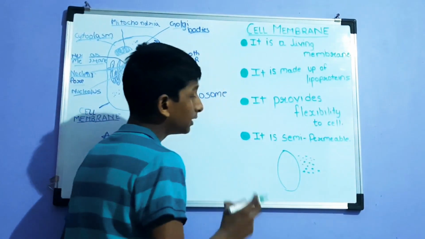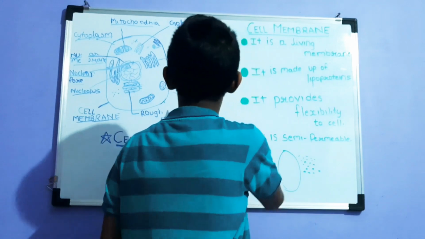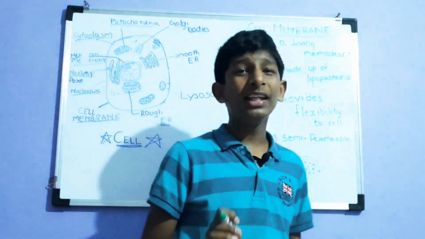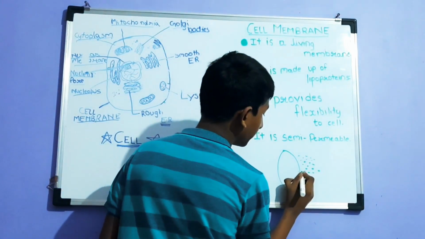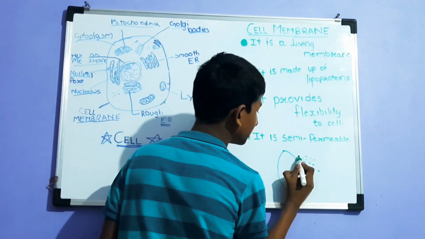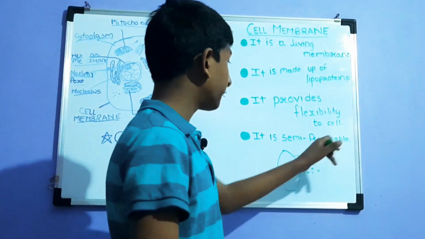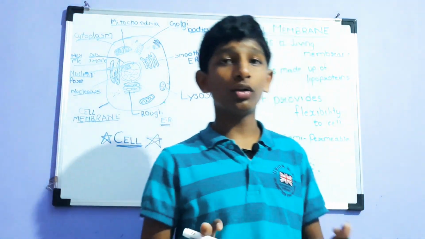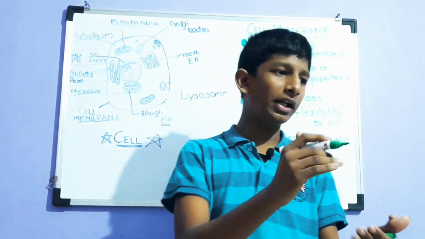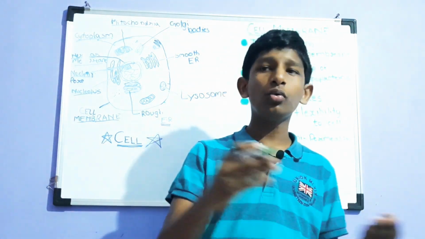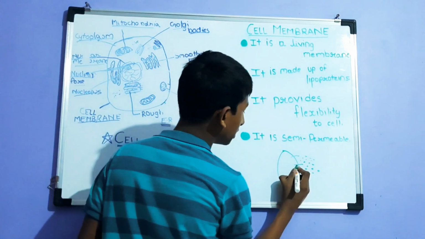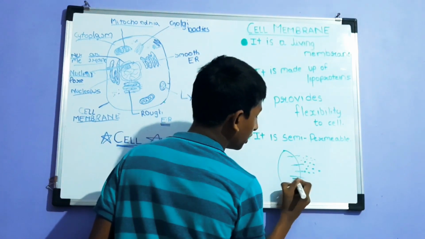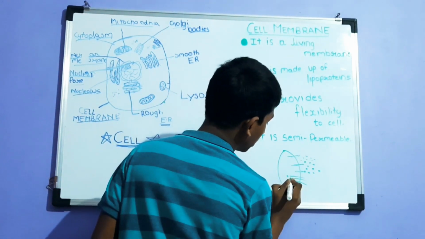In this case, the cell needs only some things in it, like the nutrients. It will allow the nutrients because it is semi permeable, meaning something which allows only some things to enter, and it denies some things to enter. So consider these to be nutrients. It will allow them to enter, and it will allow some things to exit also.